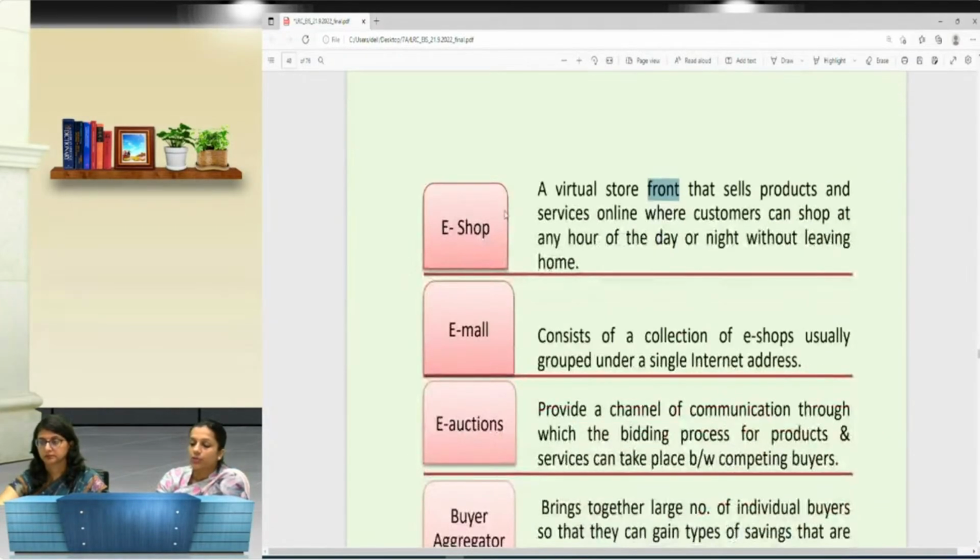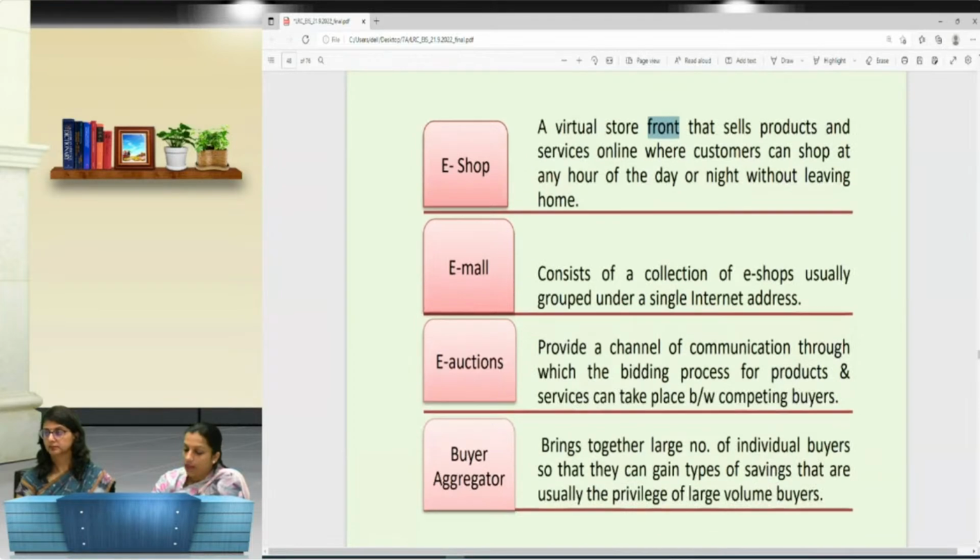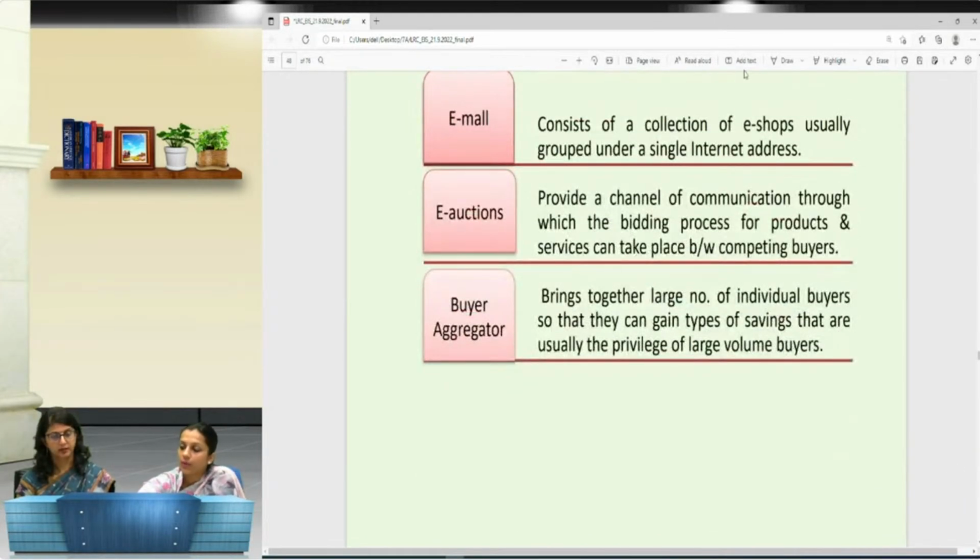So here in this question, we have, as I told you, the different e-marketing models. First is the e-shop, which is basically a virtual shop that sells the product. E-mall, that is a combination or collaboration of the e-shops that are grouped together under a single internet address. E-auctions, that provide a channel for communication through which the bidding process for products or services can take place. And last is buyer aggregator, bringing together a large number of individual buyers so that they can gain the types of savings that are usually available for a large number of buyers, right?